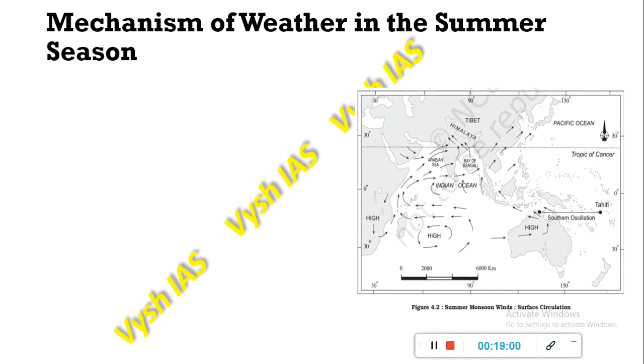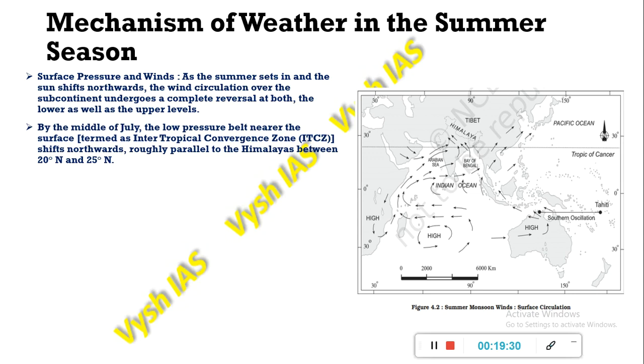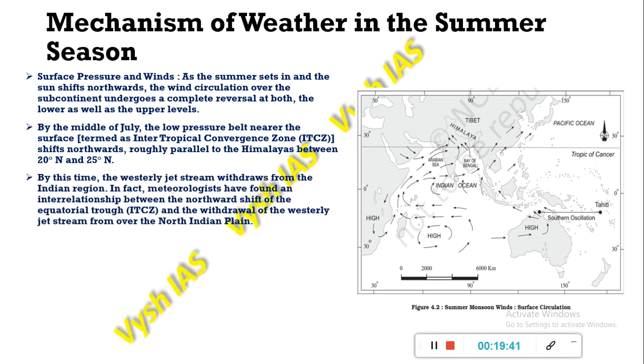Next we have the summer season mechanism. In summer season, the surface pressure and winds affect most probably the lower levels as well as the upper levels. So when the summer sets in and the sun shifts northwards, the wind circulation over the subcontinent undergoes a complete reversal, and by the middle of July, the low pressure belt nearer to the ITCZ shifts northwards, which is roughly parallel to the Himalayas between 20 degrees and 25 degrees north.